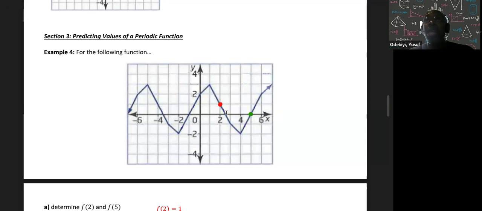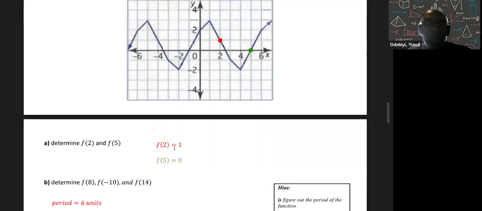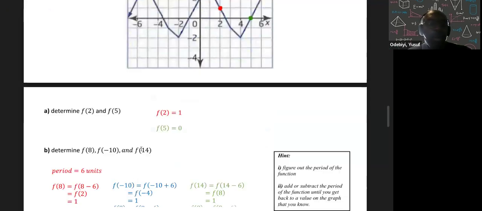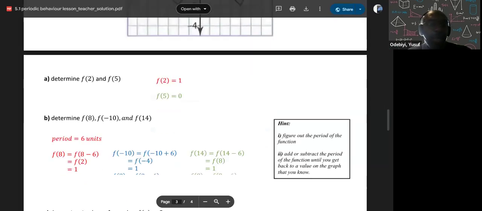Why? Because it repeats after 6 units. If I start off at 2 and add 6 units, it's going to repeat again. So what was the value when x is 2? It was 1. So the value when x is 8 is going to be 1, because it repeats every 6 units.